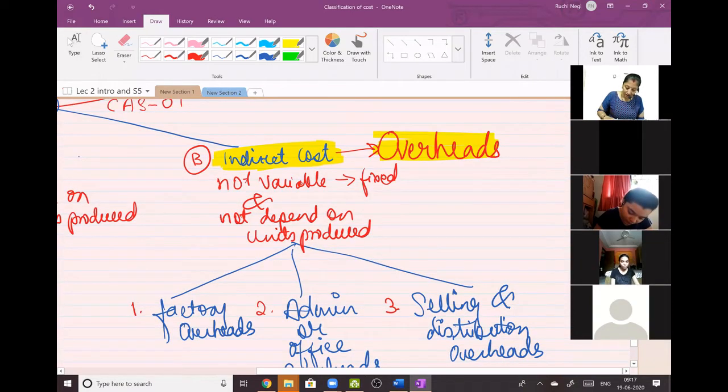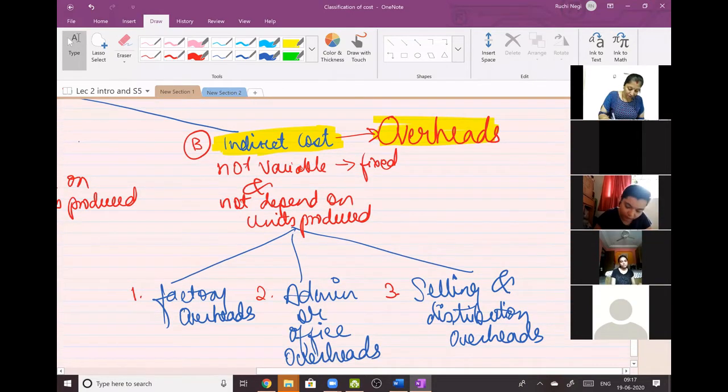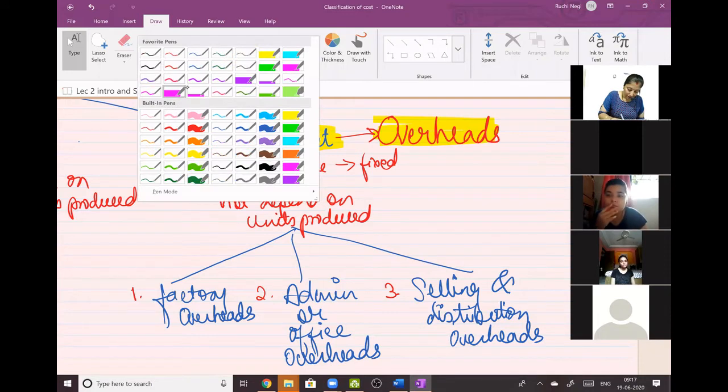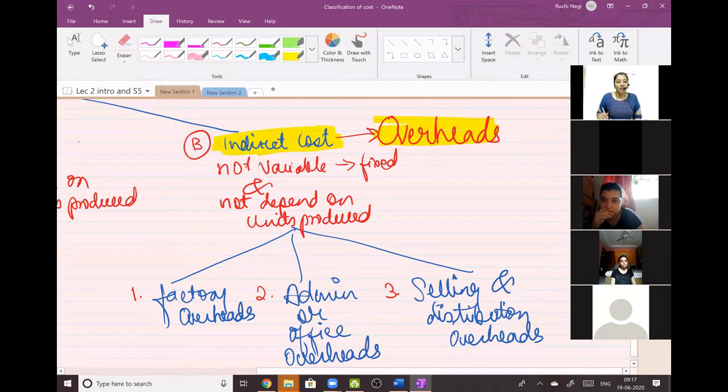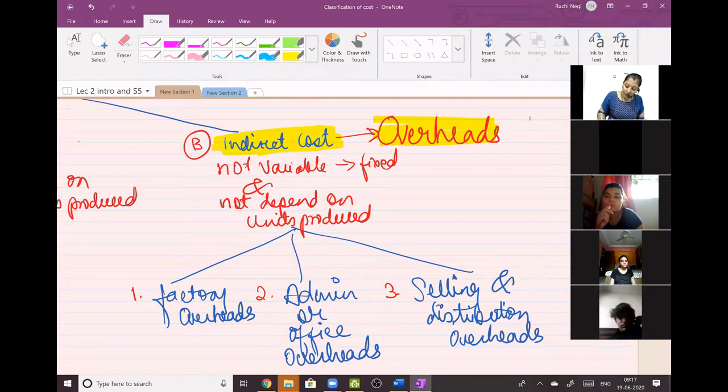Next, in cost accounting, there is an abbreviation which is used for overheads. Abbreviation means short form. We will not write the full spelling OVERHEADS. No, we will use an abbreviation that is capital O, capital H, and small letter s. This is the abbreviation for overheads: capital O, capital H, and small letter s.